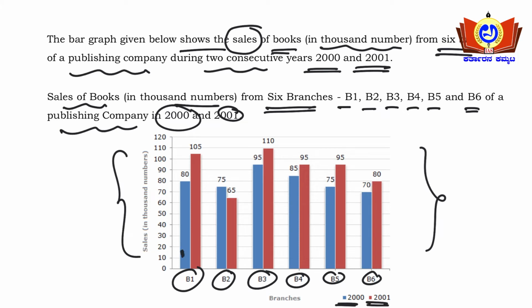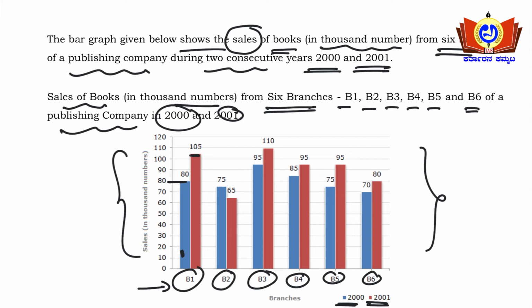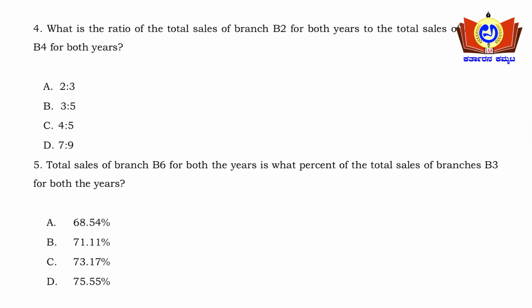For the particular branch B1, in 2000 it was 80,000, because the sales is in 1000 numbers. 80,000 has been sold, and in 2001, 105,000 has been sold. This is the data we can interpret from this bar graph. So what is the question here? What is the ratio of total sales of branch B2 for both years to total sales of branch B4 for both years? Simple question, right?